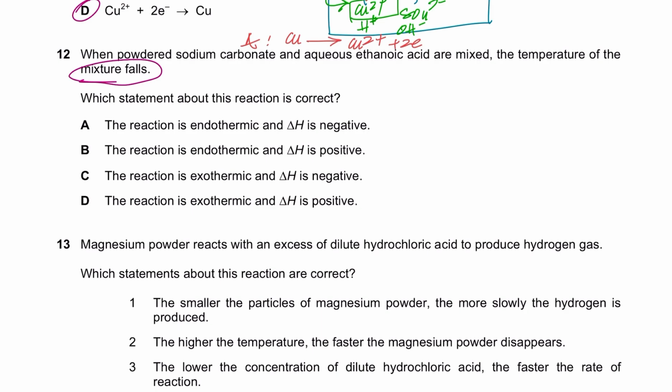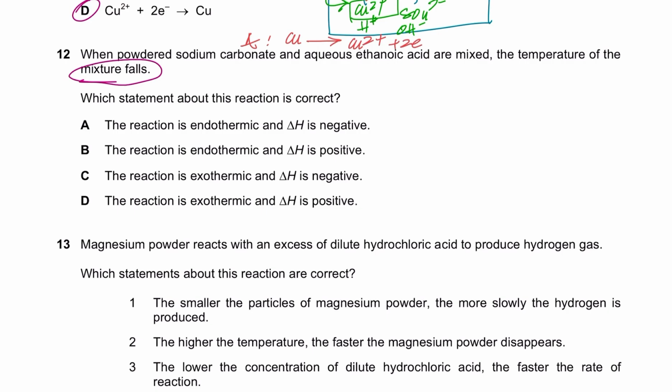So whenever we observe a mixture, whenever we observe a beaker getting warmer or cooler, that is all related to the surroundings. Unless the question says what happens to the system, because as humans, what happens to the system cannot be observed by us. We can only observe the surroundings because it's on a very, very micro level, right? So you can't observe that, and you can only observe the energy change. So if the temperature of the mixture falls, the temperature of the surrounding falls. Just substitute it with the surroundings, right?